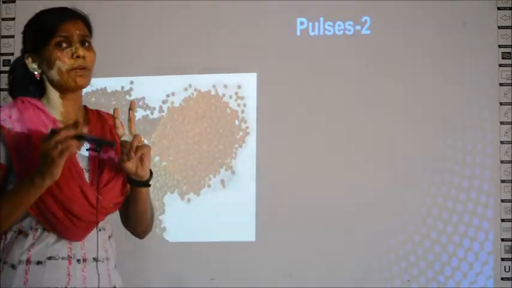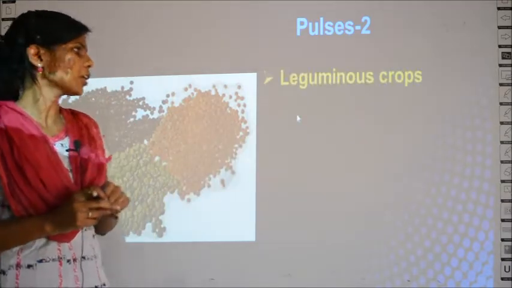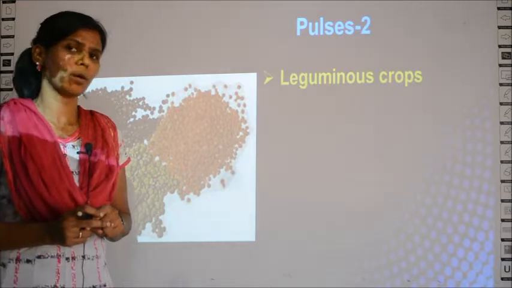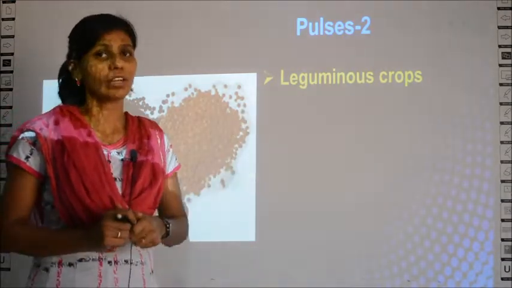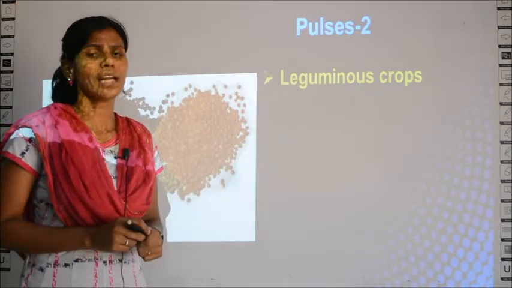Then the second type of crop in India is pulses. What all comes under pulses? Pulses are generally leguminous crops. Have you heard this word somewhere in biology? A word related to biology comes now. Leguminous. What are leguminous plants?